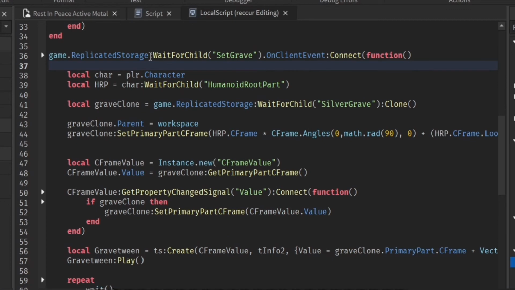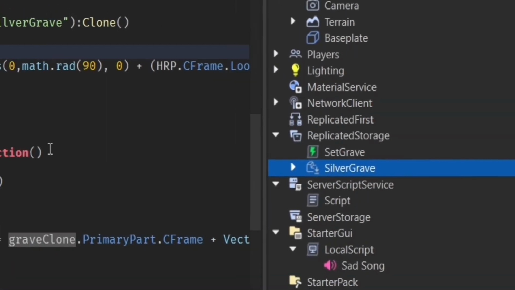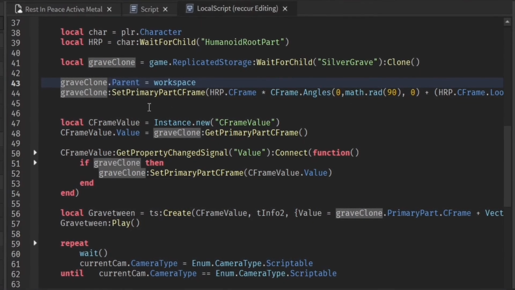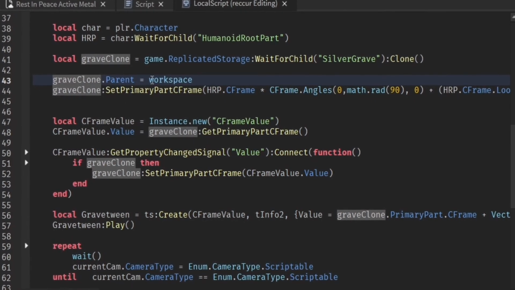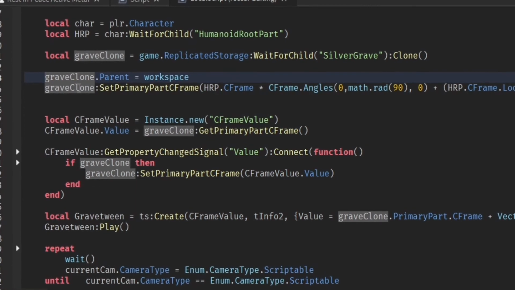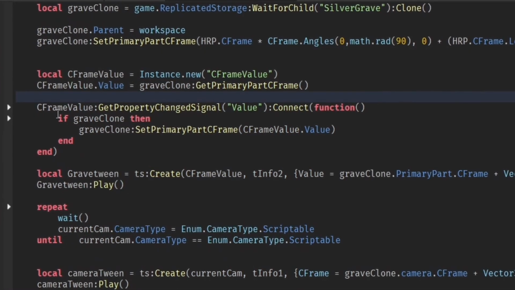So this is the actual on client event. First we get the HumanoidRootPart. Okay, so we clone a grave right here, this silver grave in ReplicatedStorage. We set the grave in front of the player's HumanoidRootPart, so wherever the player is facing, we set it in front of them. We face the grave toward the player, and then we make some tweens.